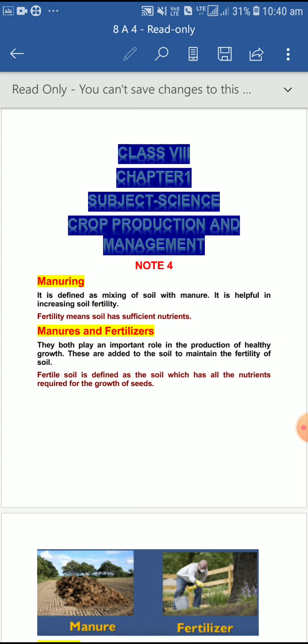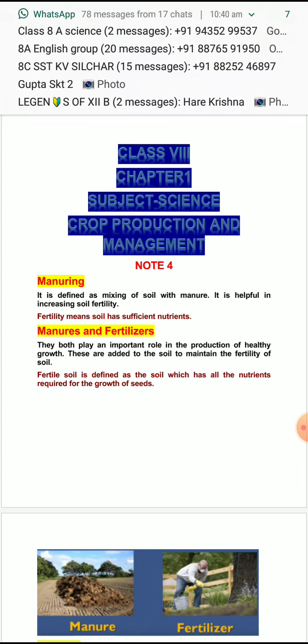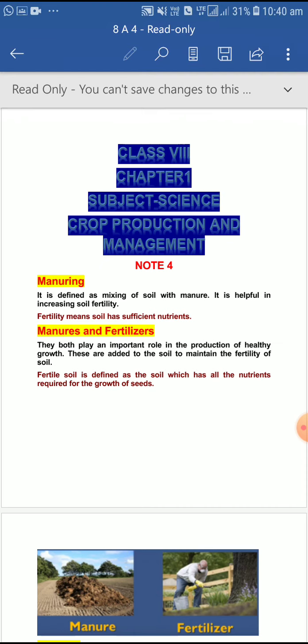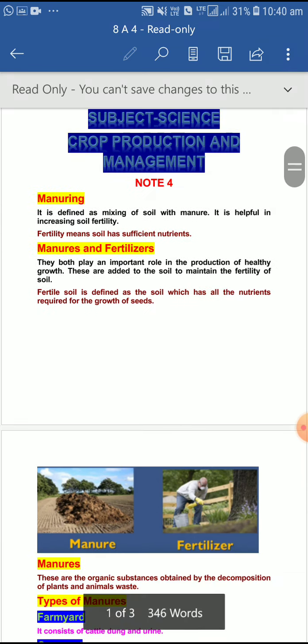Fertilizer also plays an important role in the production of the crop. These are added to the soil to maintain the fertility of the soil. Fertile soil is good for our crop because the crop will get the maximum amount of nutrients from the fertile soil.